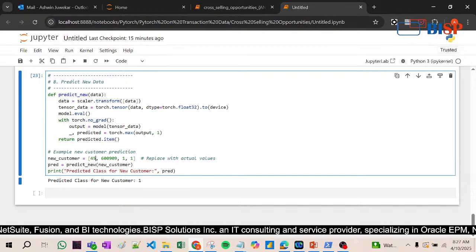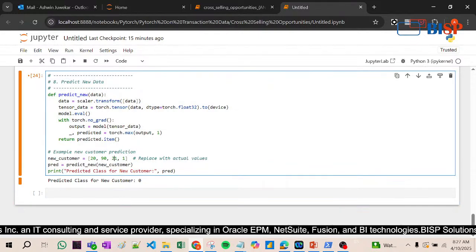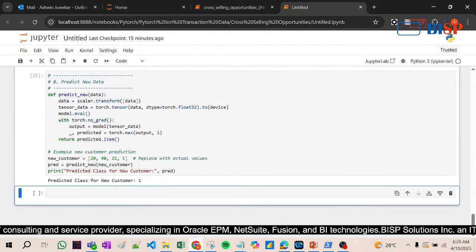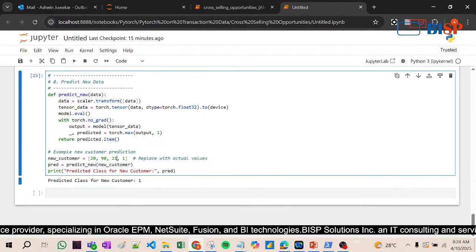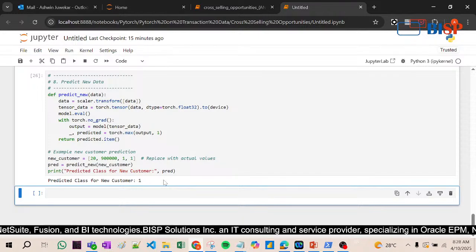Let's make the age 20 and income 90. If the age is low but the consumption is very high, or if the consumption is very low but the income is high, there is still a chance that the customer might take cross-sale items also. So there are so many criteria.